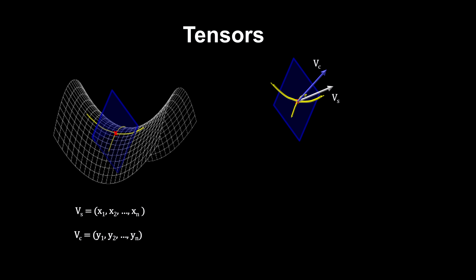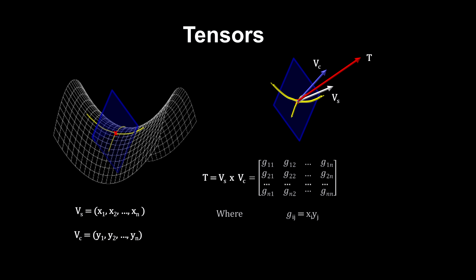Multiplying these 2 vectors creates a mathematical object called a tensor. The power of tensors lies in 2 basic characteristics. First, they carry a great deal of information. And second, they are invariant when the coordinate systems are changed. In other words, they remain constant across all kinds of changes in how we're looking at any particular situation.